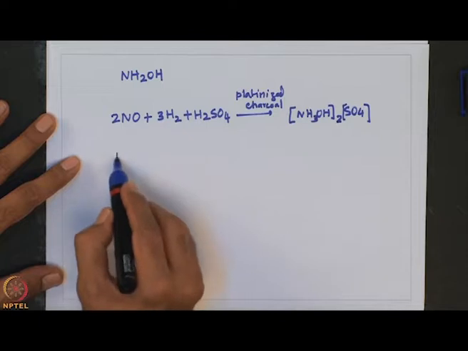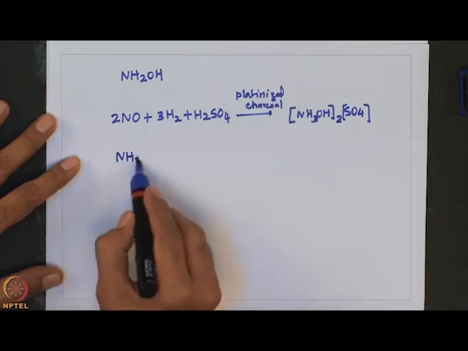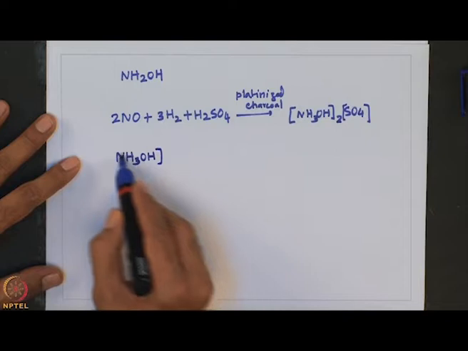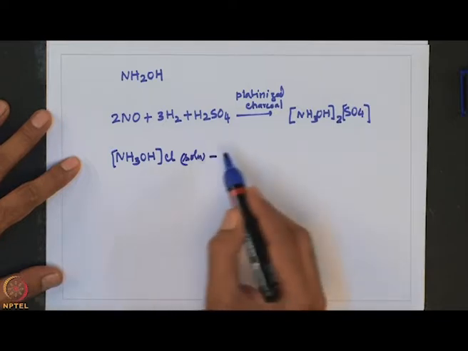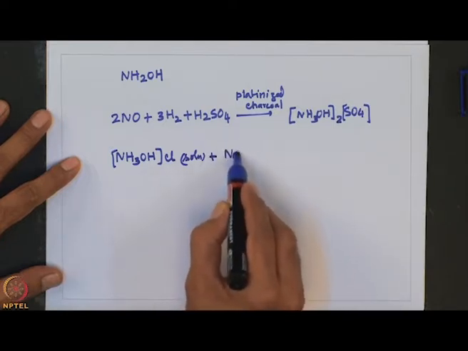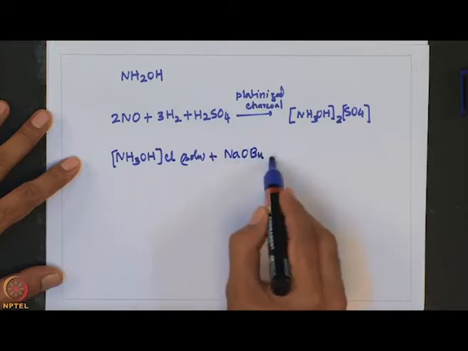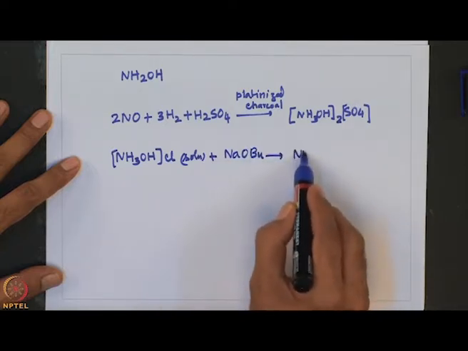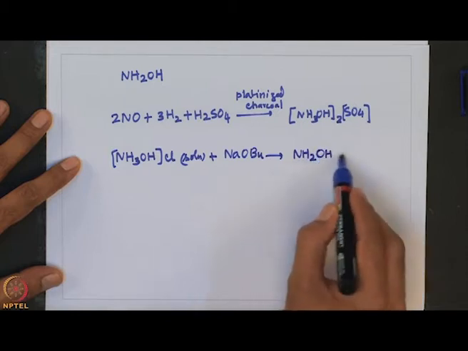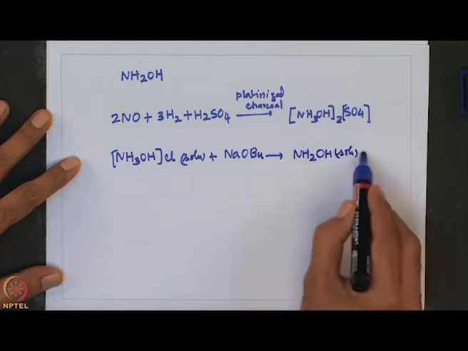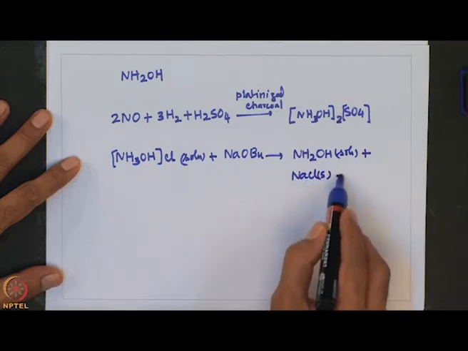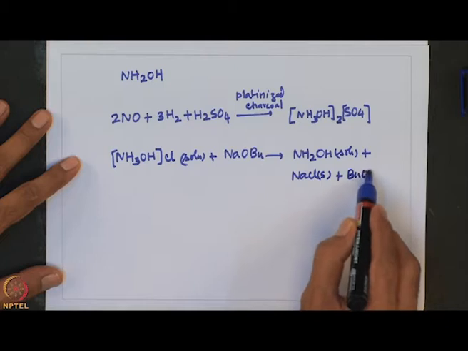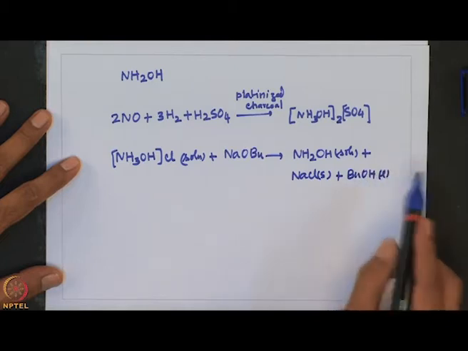For example, NH3OHCl, when it is treated with sodium butoxide, forms NH2OH plus NaCl plus butanol.